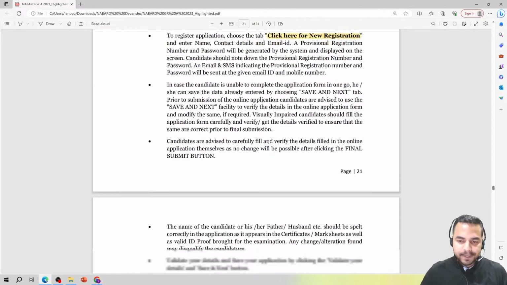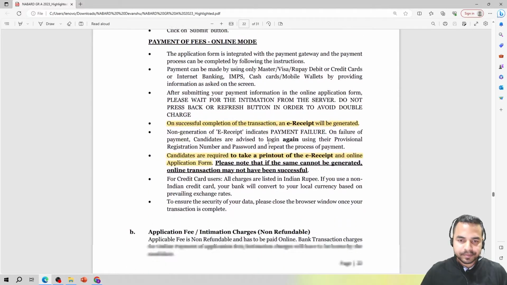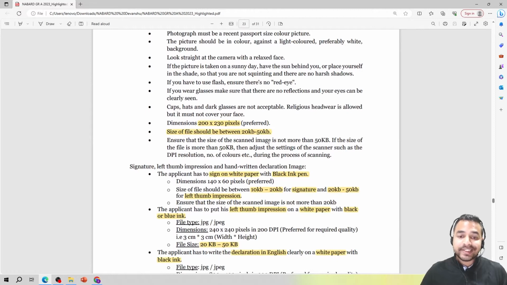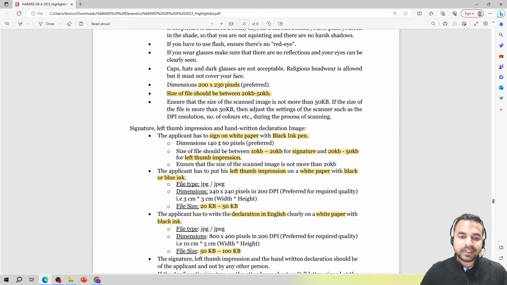So here you can see, when I talk about the photograph, the size of the file should be between 20 KB to 50 KB. When I talk about the signature, left thumb impression and the handwritten declaration, I will only be talking about the signature here. You have to sign on white paper with the black ink pen, guys. Please note down this point, that you have to sign on white paper with the black ink pen, and the size of the image should be between 10 KB to 20 KB.